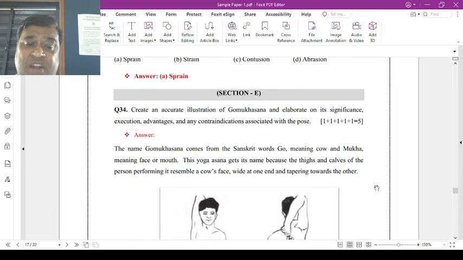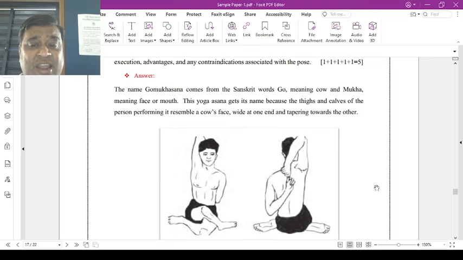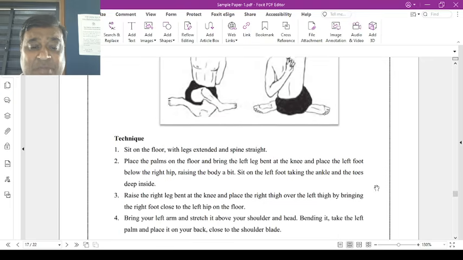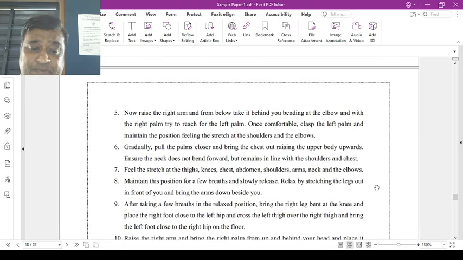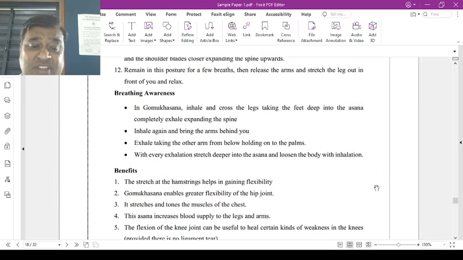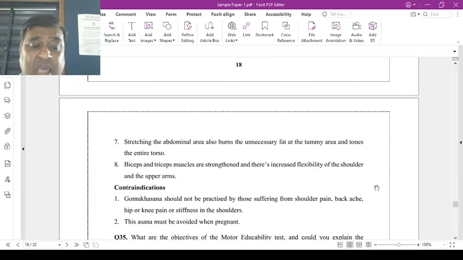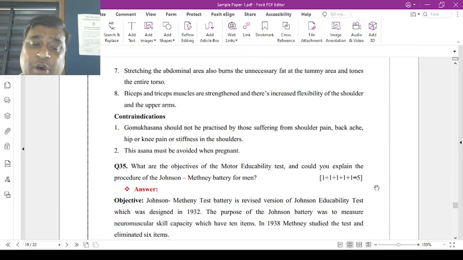Now question number 34, create an accurate illustration of Gomukhasana and elaborate its significance, technique, advantages and contraindications associated with the posture. All are 5 marks. You will easily get all this information in the CBSE handbooks: techniques, diagrams, breathing frequency, benefits and contraindications of Gomukh Asana.